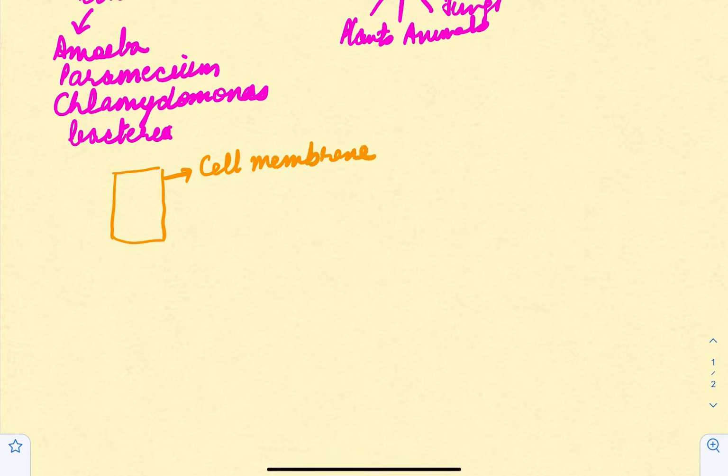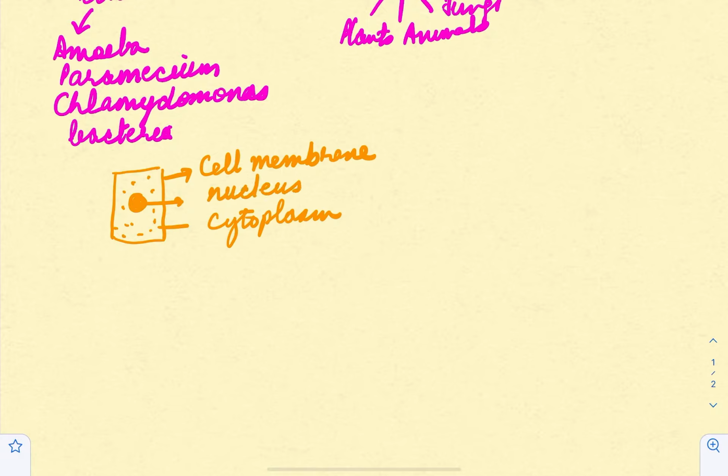Then it would have a fluid filled inside, the fluid matrix known as cytoplasm, and nucleus, the control center of the cell, right, that contains the hereditary material. So every cell has got this. If you talk about plant cell, then they have an additional wall besides the cell membrane, which is absent in animal cell. Now let's talk about the cell membrane first of all.